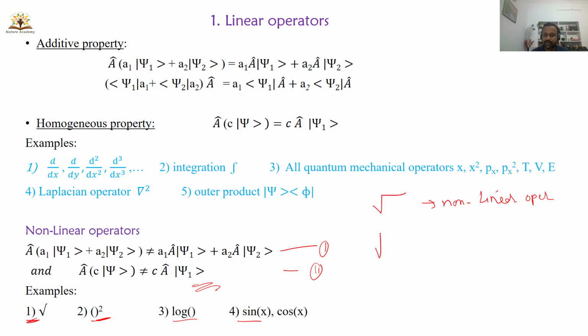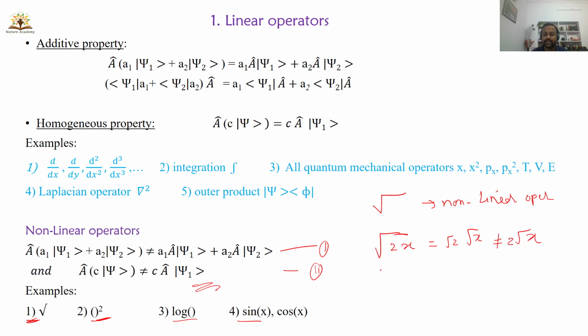Take the square root as an operator, acting on a function, let us say 2x. I am checking the homogeneous property. When the square root acts on 2 into x, you will get root 2 into root x, and this is not equal to 2 into root x.